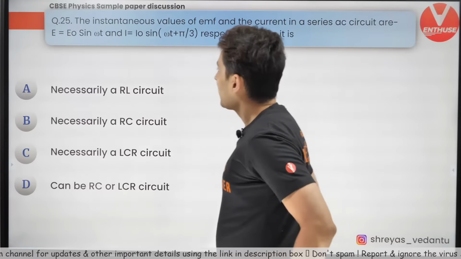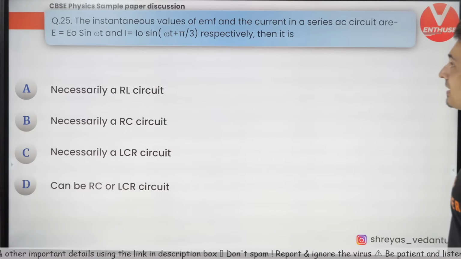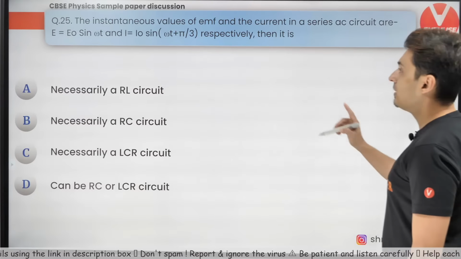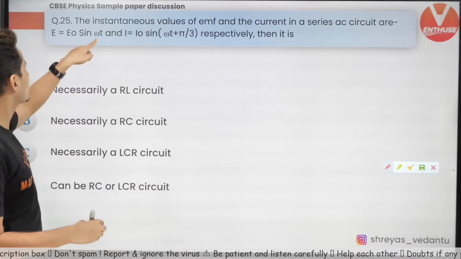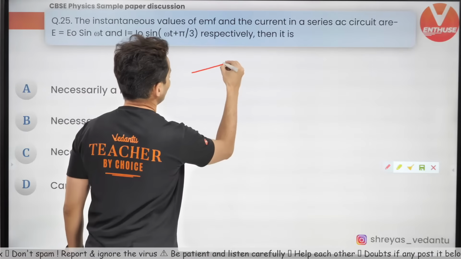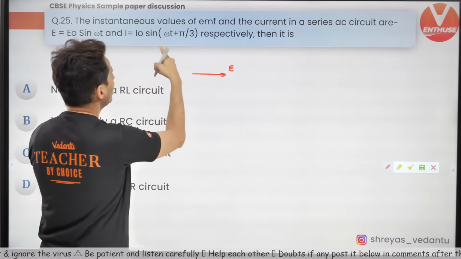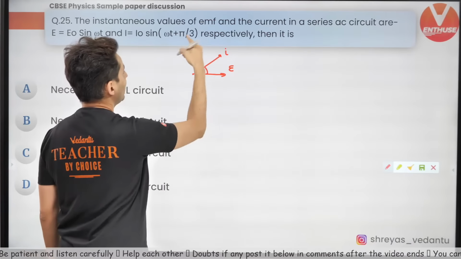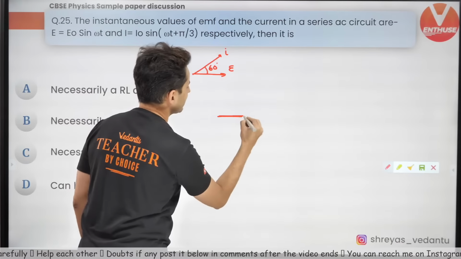The instantaneous values of EMF and current in a series AC circuit are given as shown. Then what kind of circuit is it? Here you can see that if voltage is sine omega t, this is EMF, the current is ahead by 60 degrees. When will this happen? Well, in two cases.